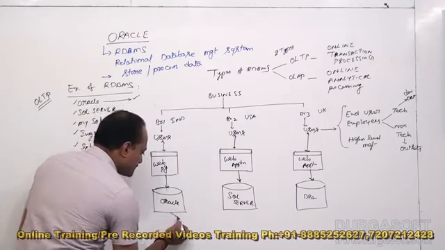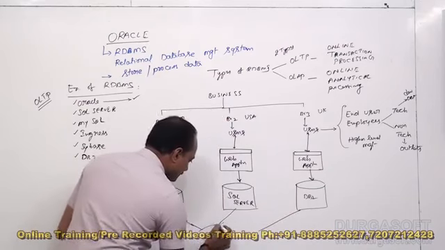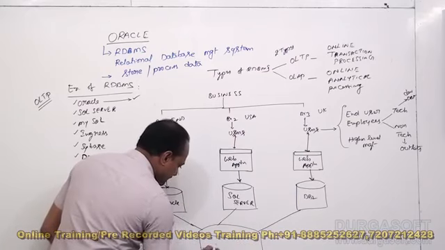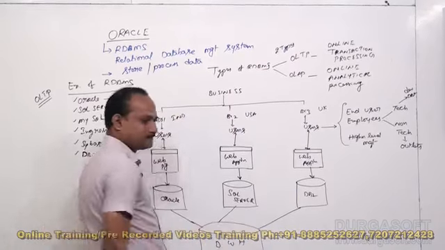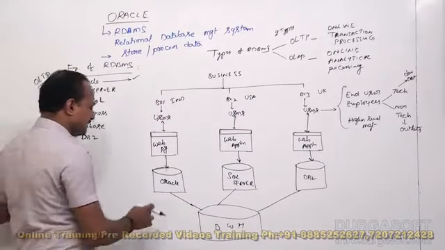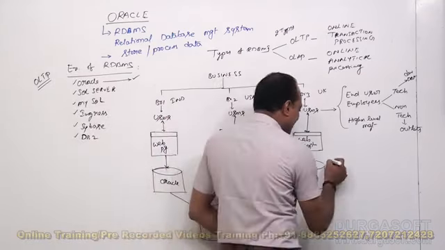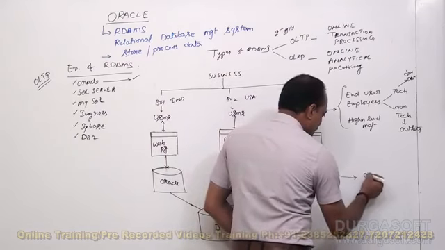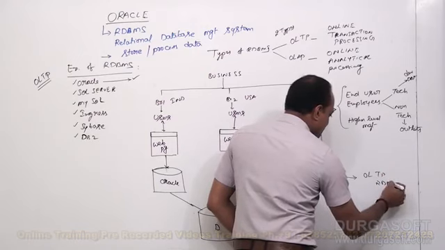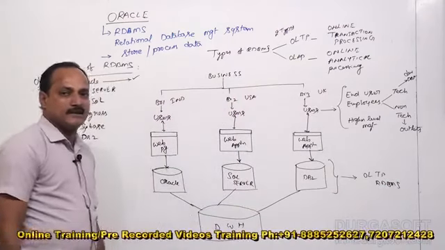Now, after some business period, the data from the backend databases will be loaded into the data warehouse. The data comes from different operational databases. These are called branch level databases, operational databases, or OLTP databases. This is called OLTP RDBMS. Remember that: Online Transaction Processing Relational Database Management System.